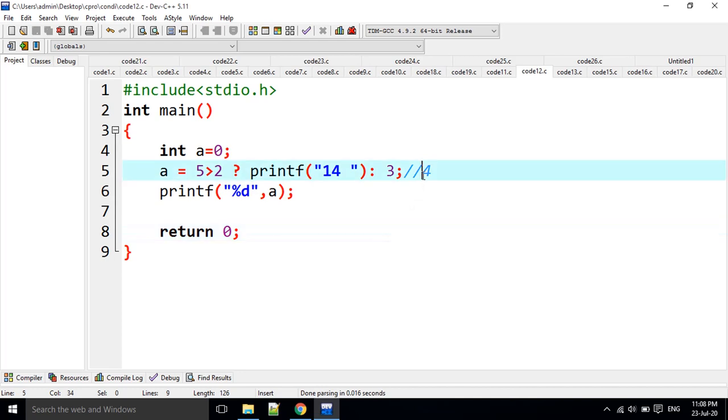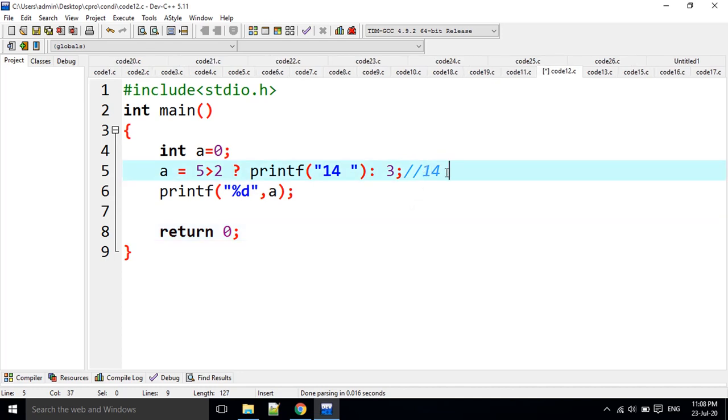For example, I am going to execute 14 space. That means it is going to print 14 and 1 space. How many characters is it going to print? 3 characters.